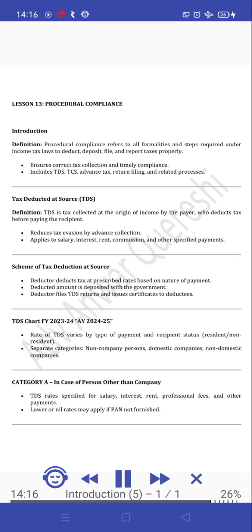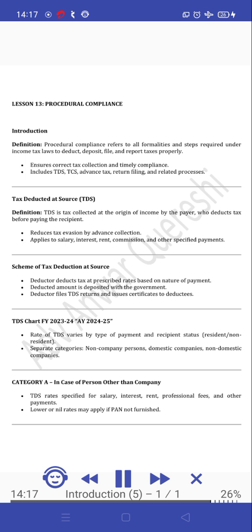Lesson 13. Procedural compliance. Introduction. Definition. Procedural compliance refers to all formalities and steps required under income tax laws to deduct, deposit, file, and report taxes properly. Ensures correct tax collection and timely compliance. Includes TDS, TCS, advance tax, return filing, and related processes.